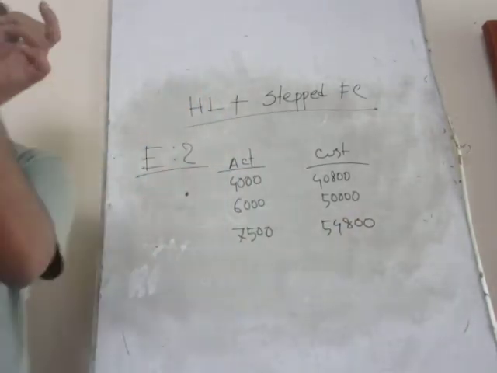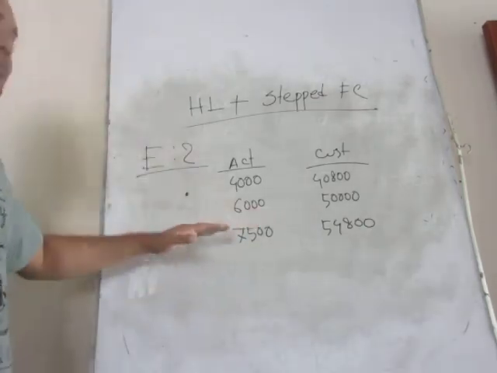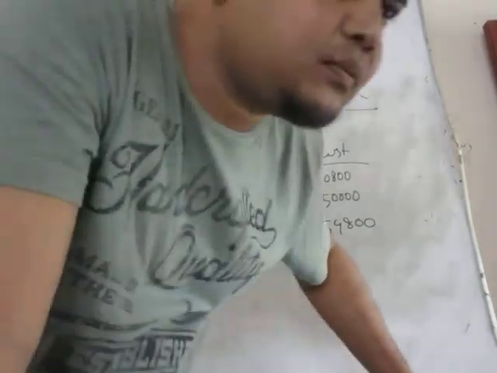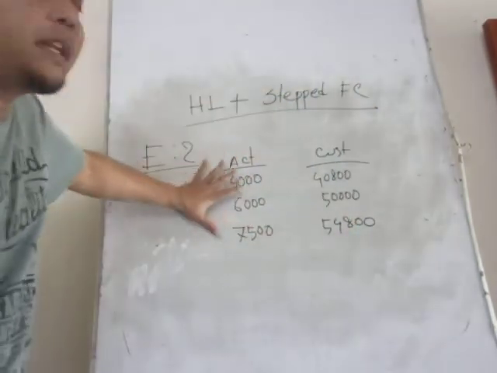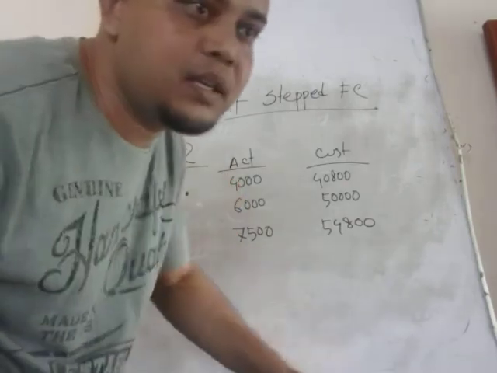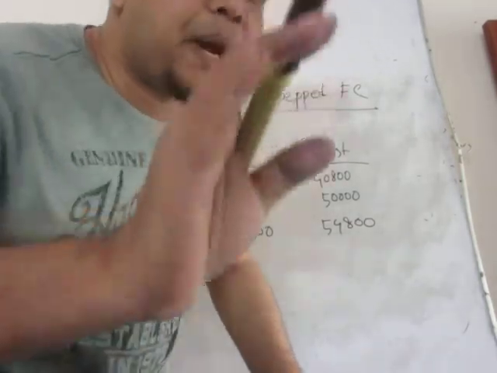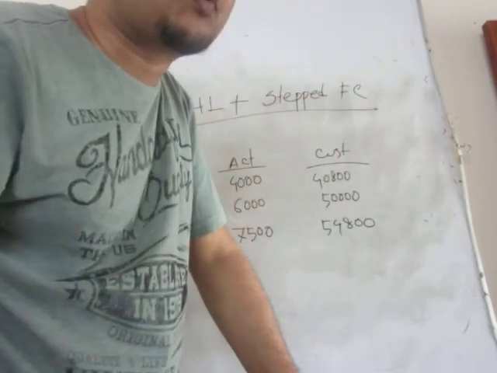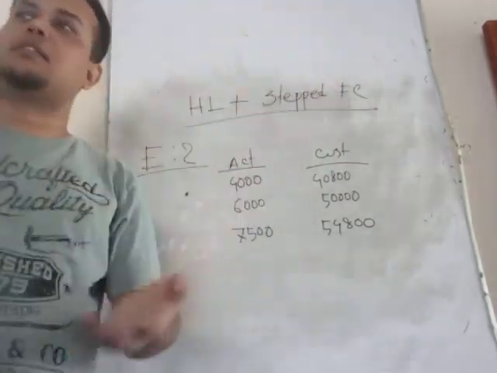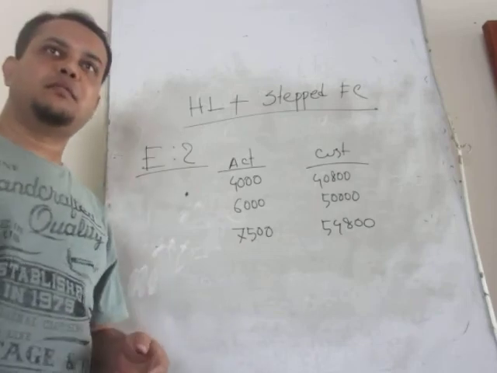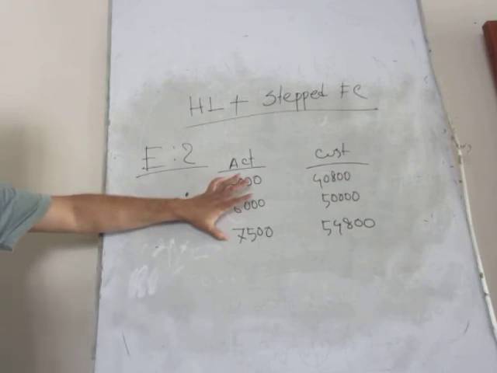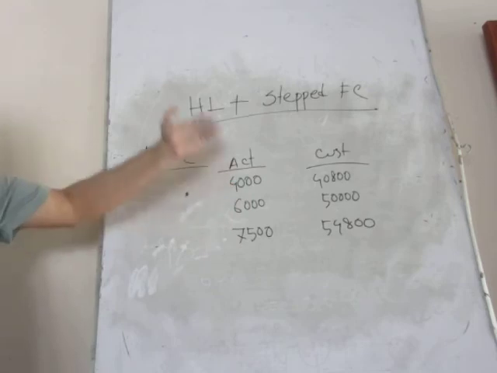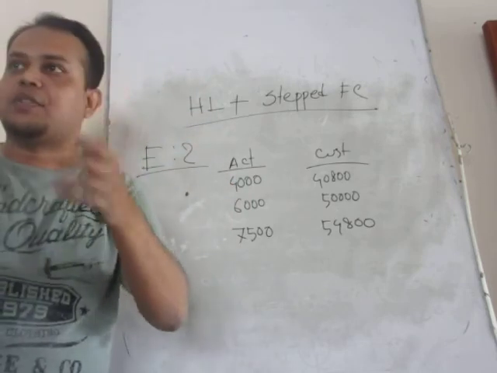But there is another clue, an additional sentence added to the previous one. It says variable cost per unit is constant within this activity range. But the fact is, there is a step up of 10% in the total fixed cost where the activity level exceeds 5,500 units. Within this range, your variable cost per unit will be the same. But when you go beyond 5,500, it's a relevant range.